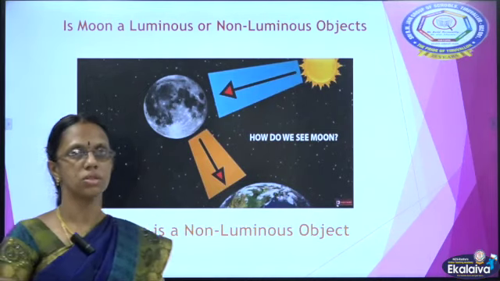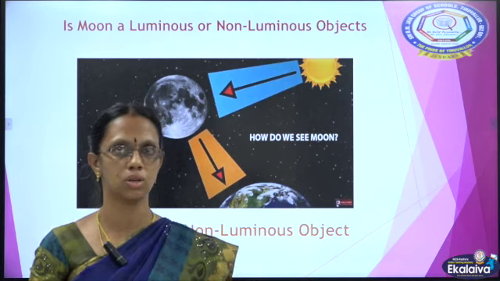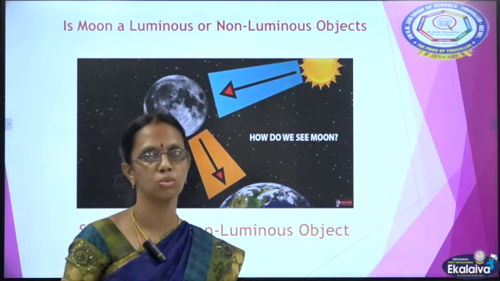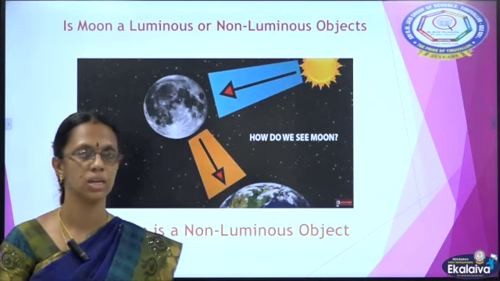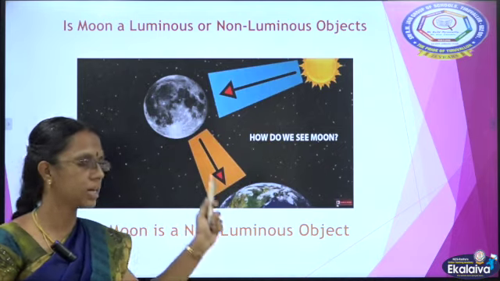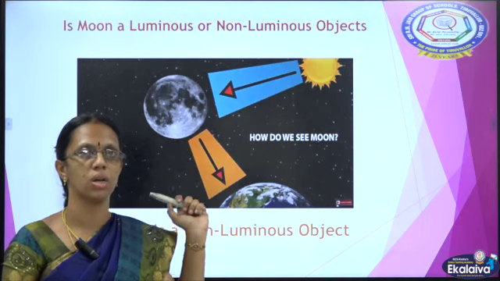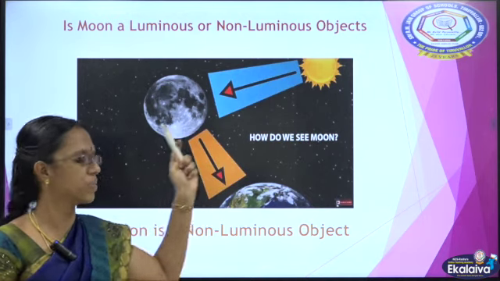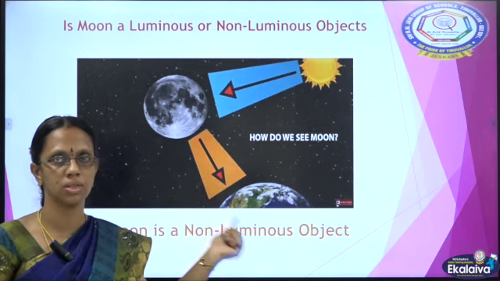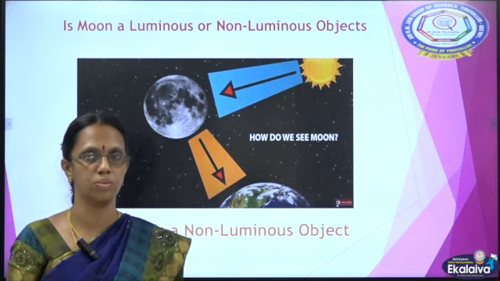So children, now tell me whether the moon is a luminous or a non-luminous object. Does the moon have light on its own? No, the moon does not have light on its own. It gets the light from the sun and reflects it back to the earth. That is how we are able to see the moon. The moon gets light from the sun and passes that light to us, to the earth. So the moon is a non-luminous object.